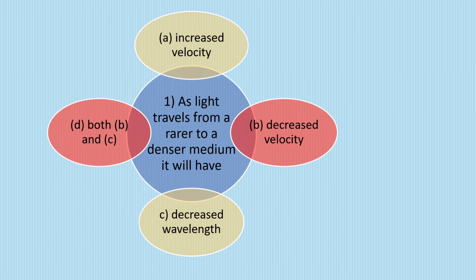Question 1 is, as light travels from a rarer to denser medium. Mind this, these are very important. Light is traveling from which medium to which medium? Whenever you have a question wherein light is traveling from one medium to another, it is very important to read from which medium to which medium. So here the light is traveling from a rarer medium to denser medium.